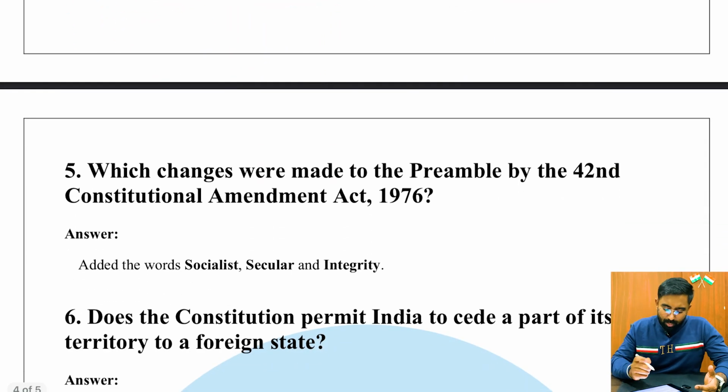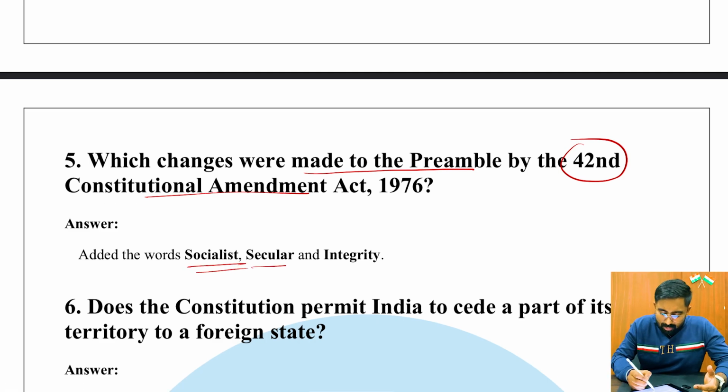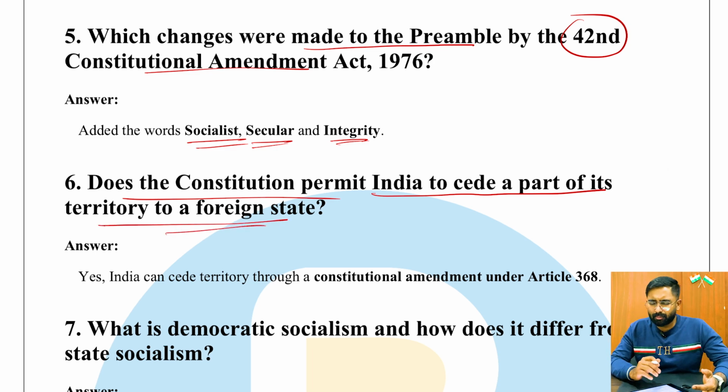So moving on to the next question, which changes were made to the preamble by the 42nd Constitutional Amendment Act 1976? The answer is, it added the words socialist, secular, and integrity. Of course, I hope most of you know this. Sixth question, does the constitution permit India to cede a part of its territory to a foreign state? Very confusing, very complicated, very, I could say, analytical.